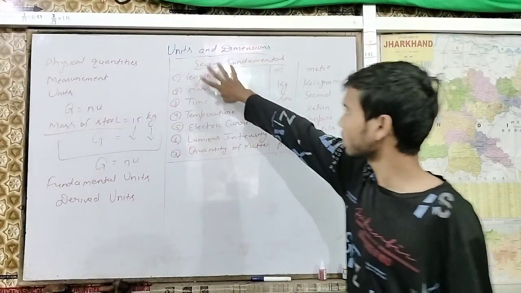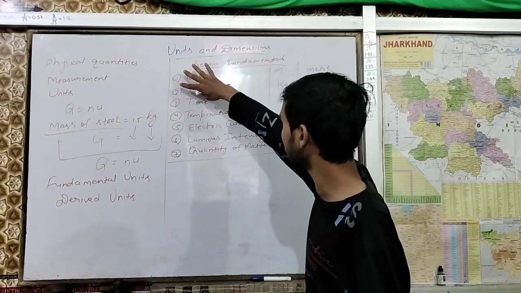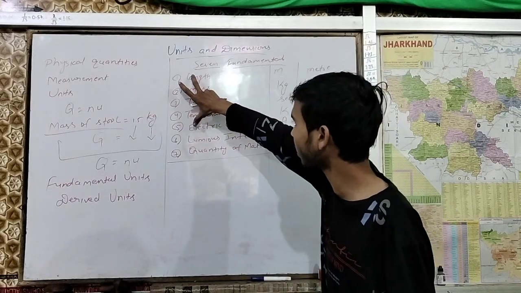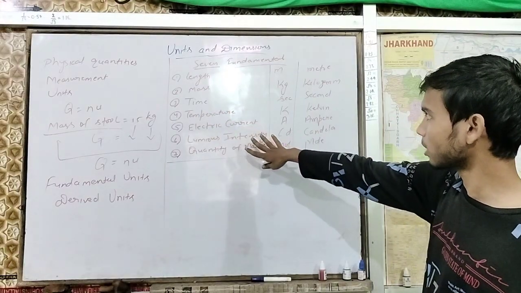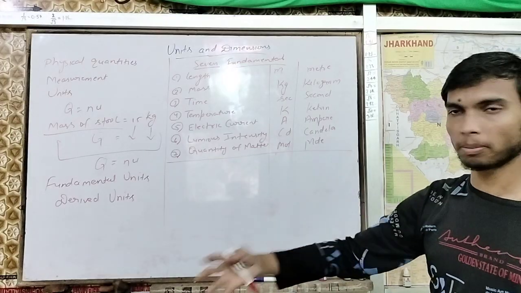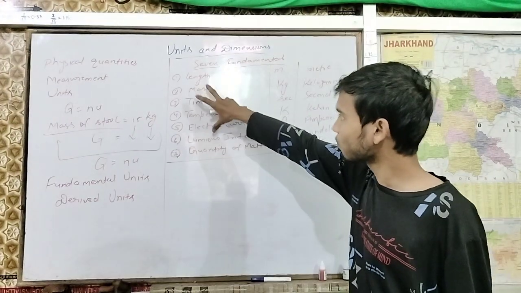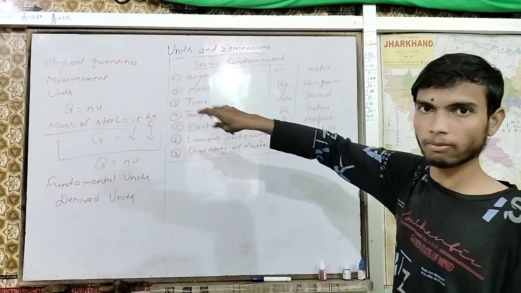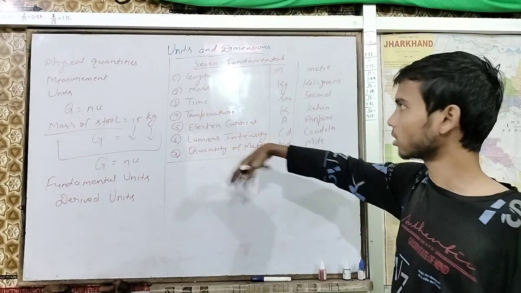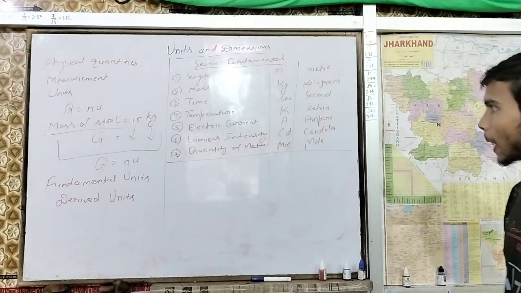You only have to keep these five things in your mind: length, mass, time, temperature, electric current. If you are a beginner, only these five. If you remember these five fundamental quantities or units, it will help you more in the upcoming discussion.